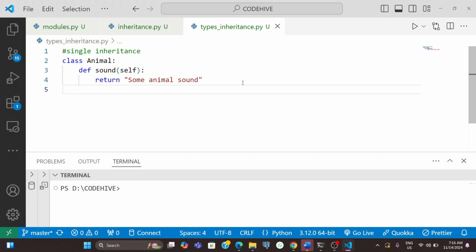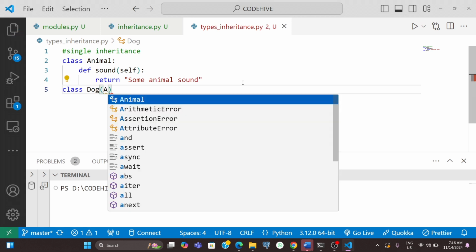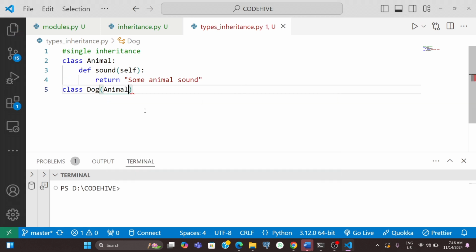Now I'm going to inherit this class to another class, that is the derived class, right? So here my derived class name is Dog. And you know how to inherit a class, right? Like this. Here we need to give the base class. So this Dog is the derived class, and here I have a function like bark.